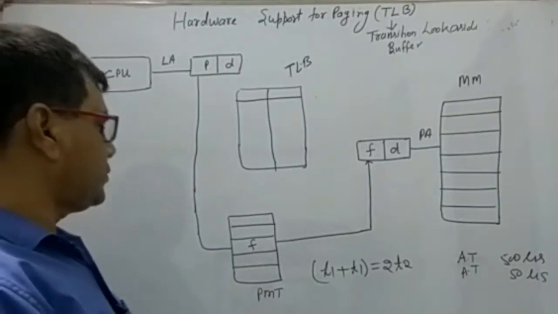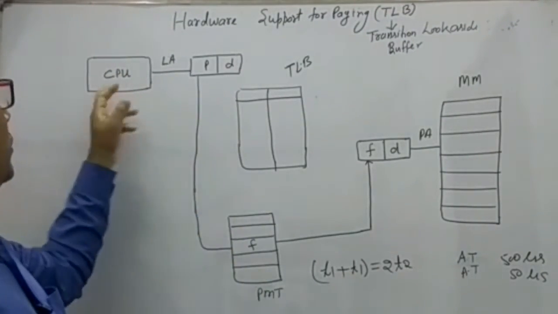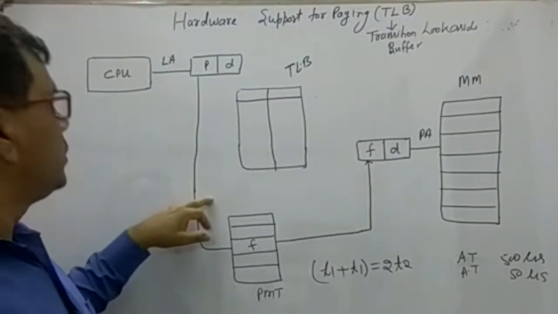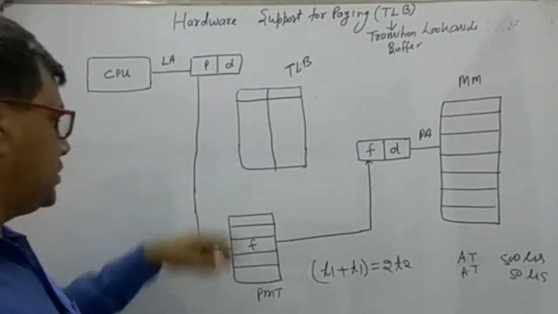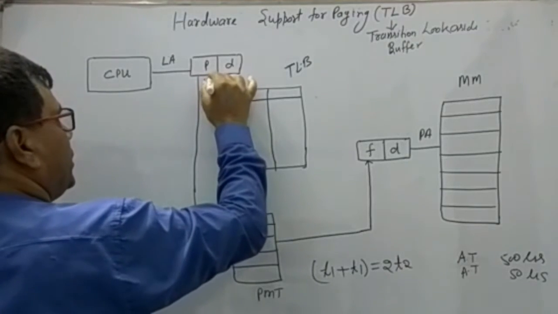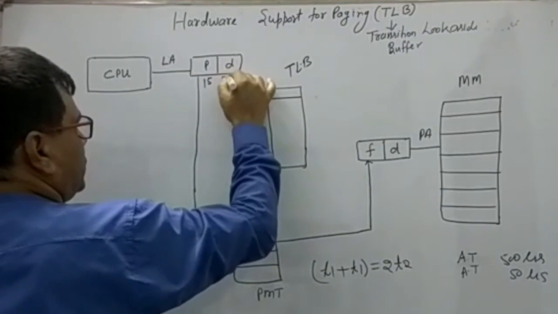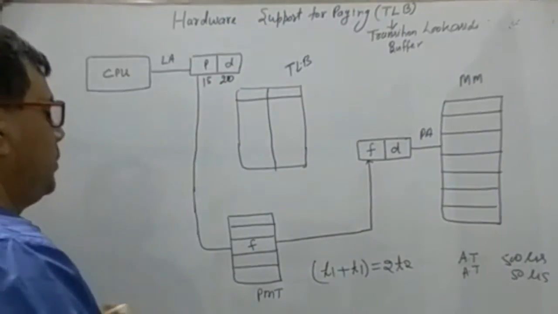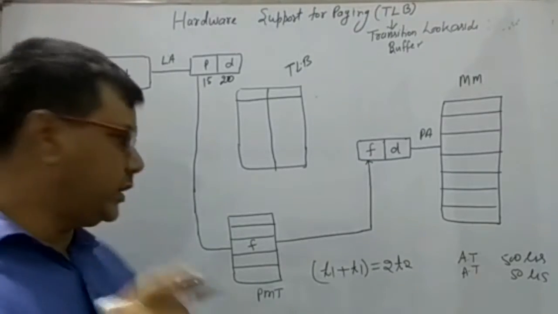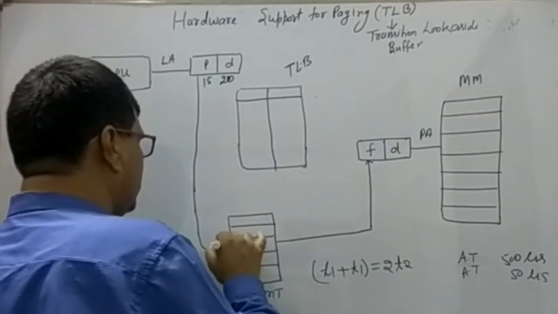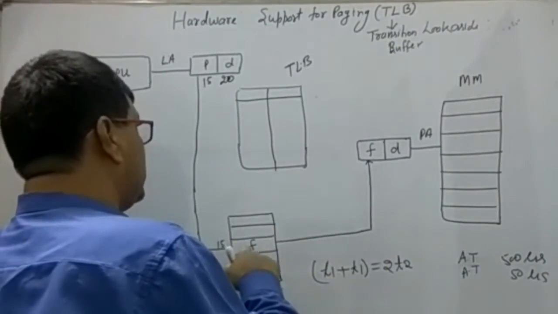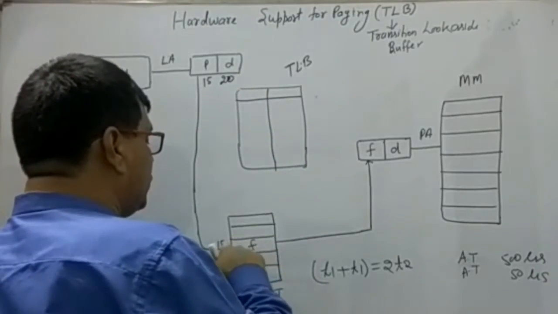So look here. When the CPU needs to access any instruction from the RAM, it issues a logical address. Assume page number 15 and instruction number 20 need to be accessed. It will find the corresponding frame number for page 15.